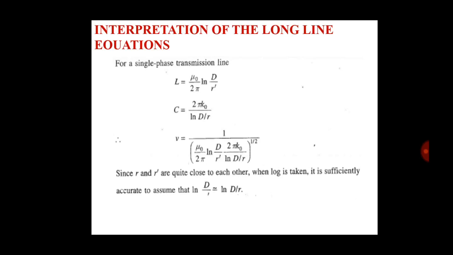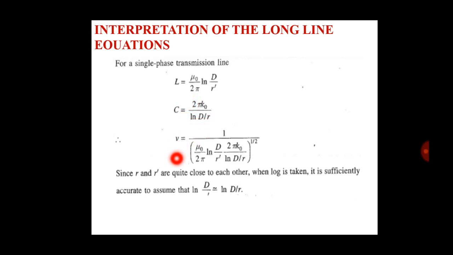For a single phase transmission line, the inductance L is equal to mu 0 by 2 pi ln d divided by r dash, and the capacitance is 2 pi k0 divided by ln d by r.